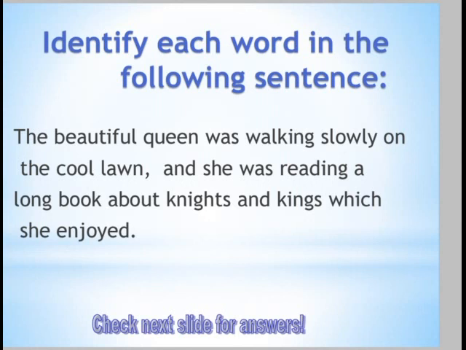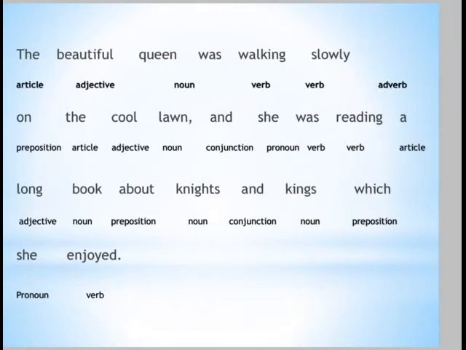Lawn is a noun. And is a conjunction. She is a pronoun. Was is again a helping verb. Reading is a verb. A is an article. Long is an adjective. Book is a noun. About is a preposition. Knights and kings are nouns. Which is again a conjunction. She is a pronoun and enjoyed is a verb. That's it.